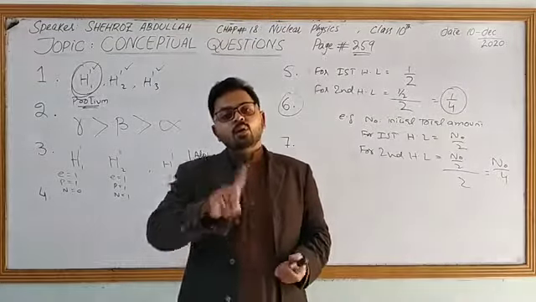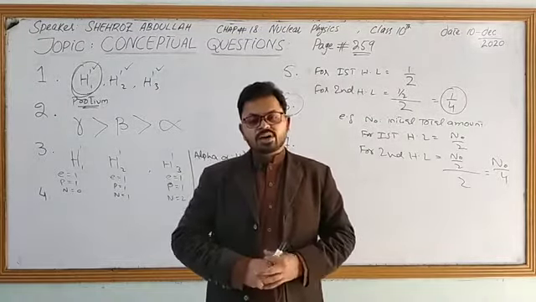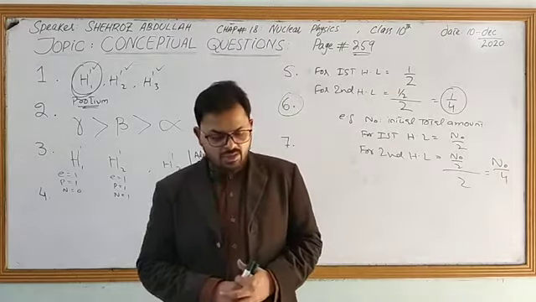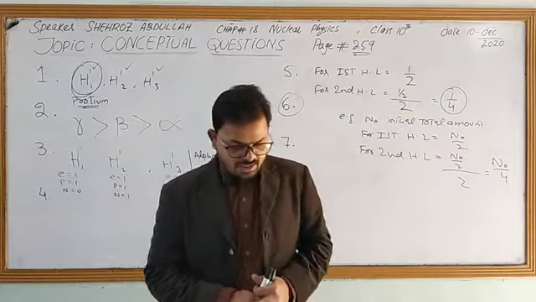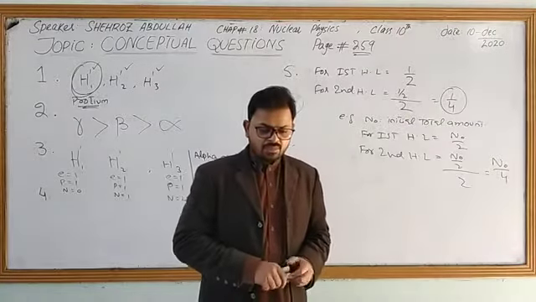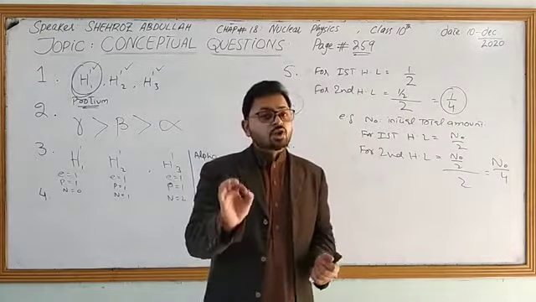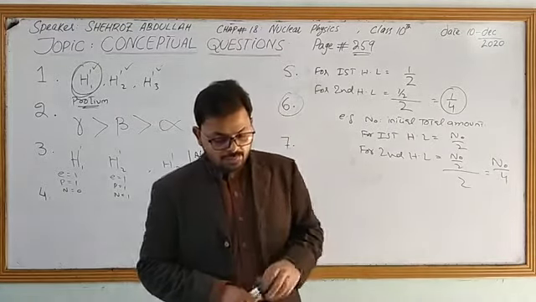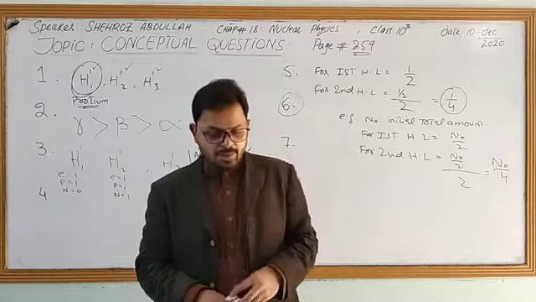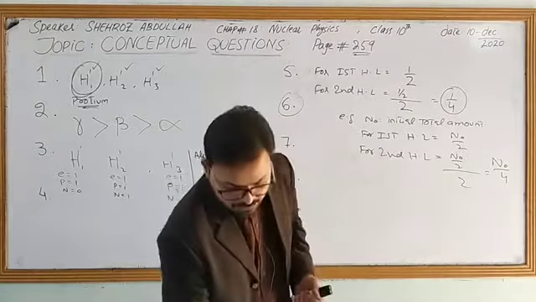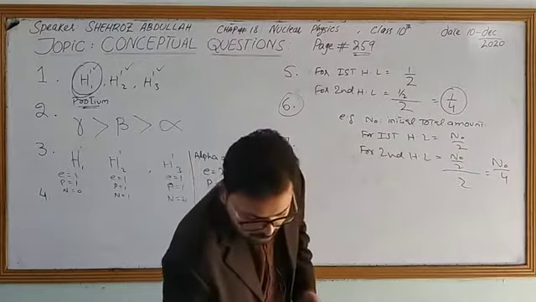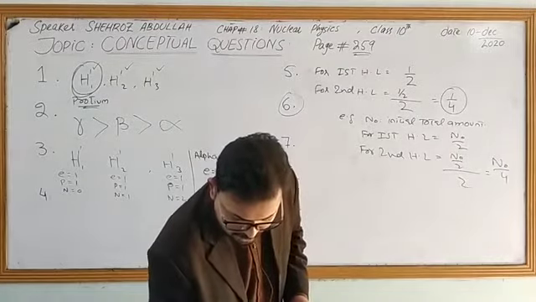To date very old fossils, we have to use uranium-238 with a half-life of 4.53 into 10 to the power 9 years. It can be used to date even the oldest deposits on Earth. So this was all about question number 6.